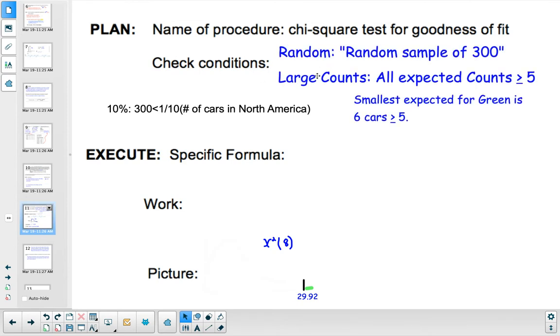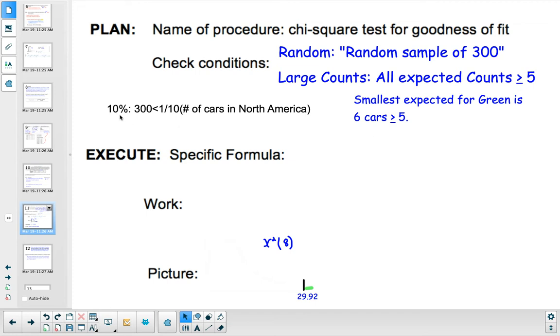3 conditions to check: random, large count, and then also 10%. It is a random sample of 300. This lets us generalize to all cars in Arizona since we randomly selected 300 from that population. All expected counts are greater than or equal to 5. The smallest expected for green is 6, which is greater than or equal to 5. Make sure you compare the smallest one to 5 and state that all of them are more than 5. That lets us use the chi-squared test statistic and use chi-squared to model the distribution of test statistics.